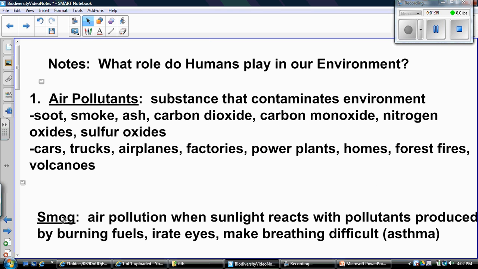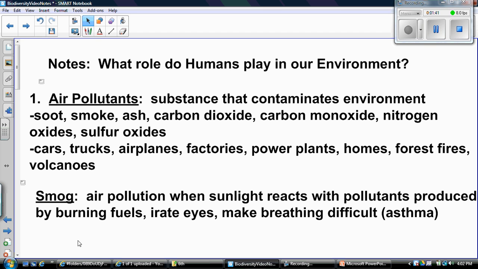Now another source of air pollution is smog. This is air pollution when sunlight reacts with pollutants produced by burning fuels. They irritate the eyes and they make breathing difficult. This is why so many young people that live in big cities are developing asthma. It's one of the reasons scientists believe that so many younger people are starting to develop asthma, because in big cities there's a lot of smog. So that's an irritant.